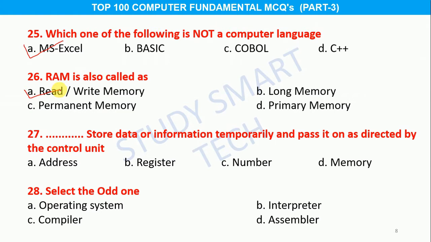Question number 27. ... store data or information temporarily and pass it on as directed by the control unit. Option A, address, B, register, C, number, D, memory, and the correct answer is option B, register. Question number 28. Select the odd one. Option A, operating system, B, interpreter, C, compiler, D, assembler, and the correct answer is option A, operating system.